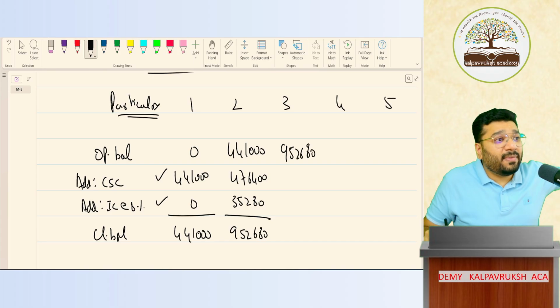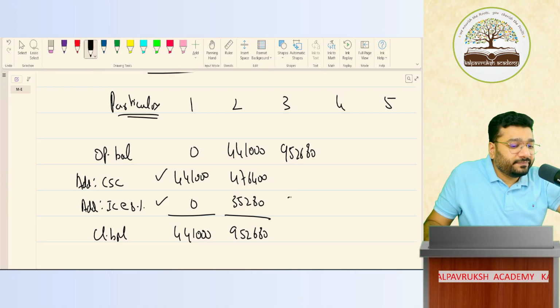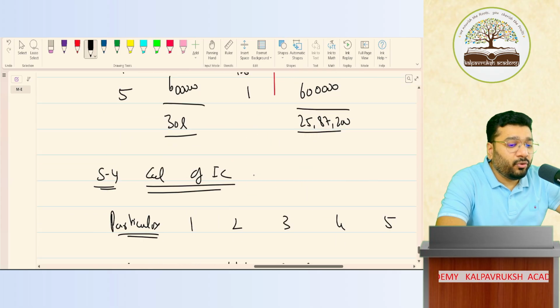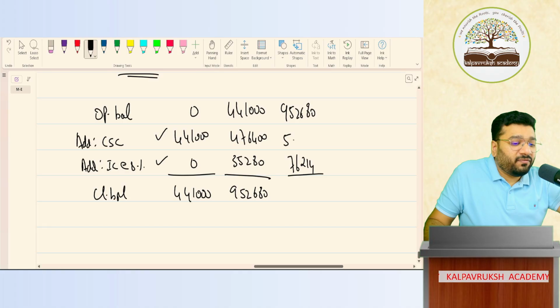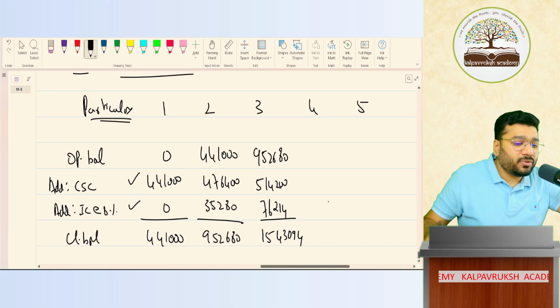952,680. On that, multiply first 8% interest. How much is it? 76,214. And what is the current service cost of that year? 5,14,200. Total how much? 15,094. That becomes the opening balance of next year.